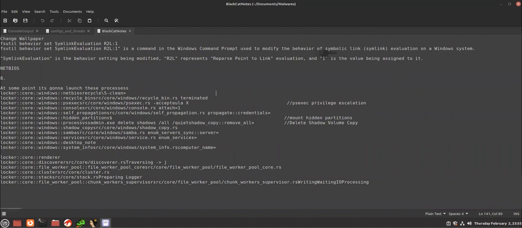Now, I don't have experience with Rust binaries. I think this is my first time reverse engineering a Rust binary, and it's a malware one. But I can see Locker, Core, Windows, and we will also see in later stages that they use Cargo. Cargo is, if I'm not wrong, the Rust package management system. And you can clearly see that something is going on in this thing.